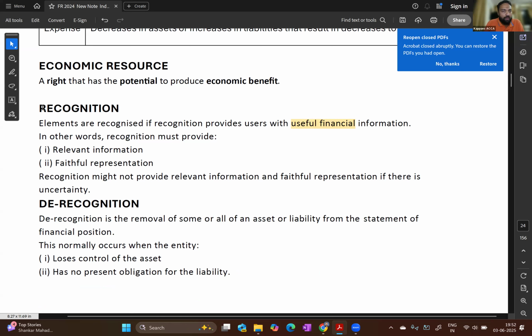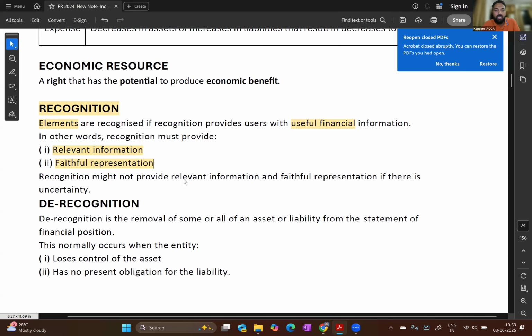So recognition of an element, that is an asset, a liability, or an equity, or an expense, or an income, will be recognized in SOFP or SOPL if it provides useful information, if it provides relevant information, if it provides faithful representation. We have discussed this in one of the earliest videos in my YouTube channel.